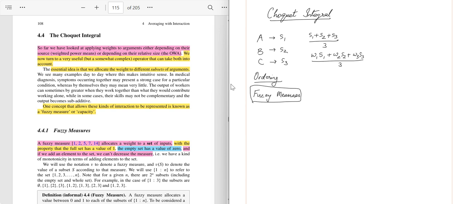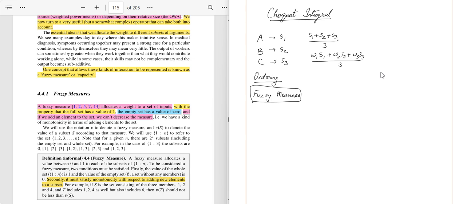Or alternatively, let us say B and C don't want to work with each other. Somehow their temperaments don't match. And because of that, if they are placed together in a team, they may affect the productivity of the team. So what we are talking about is different subsets formed by the data points. And then we need to assign weights to these subsets also based on the relative importance. And all this can be done using the concept of the fuzzy measure.